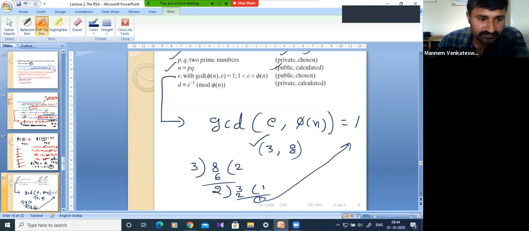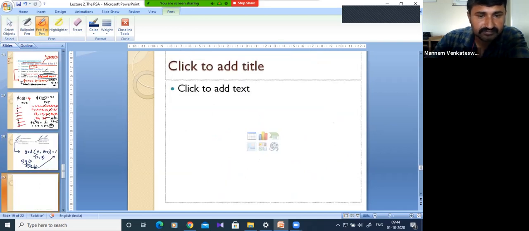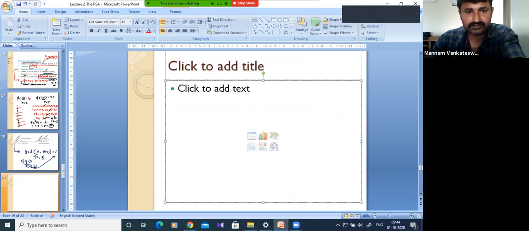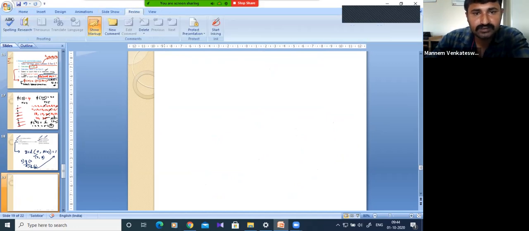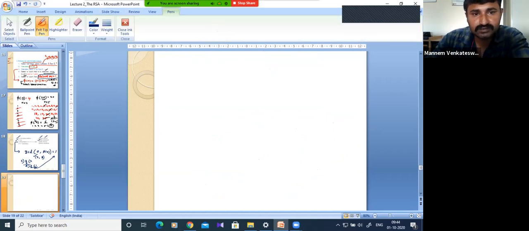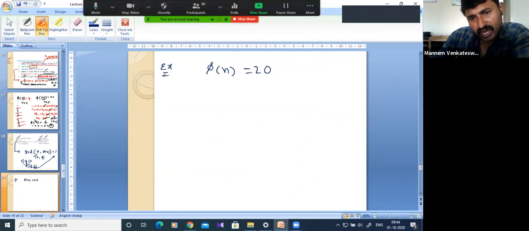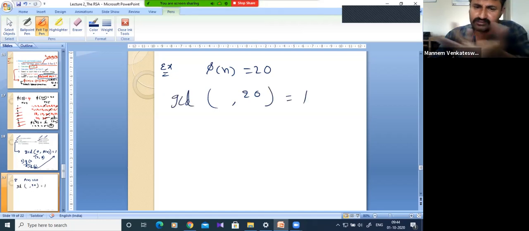One more example. Suppose pi of n is equal to 20. Just an example. So we have to choose this number in such a way that the GCD will become 1. So that is random.